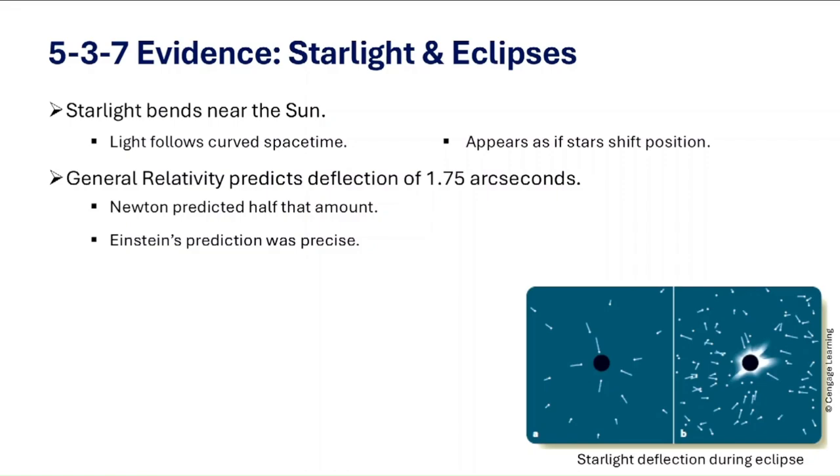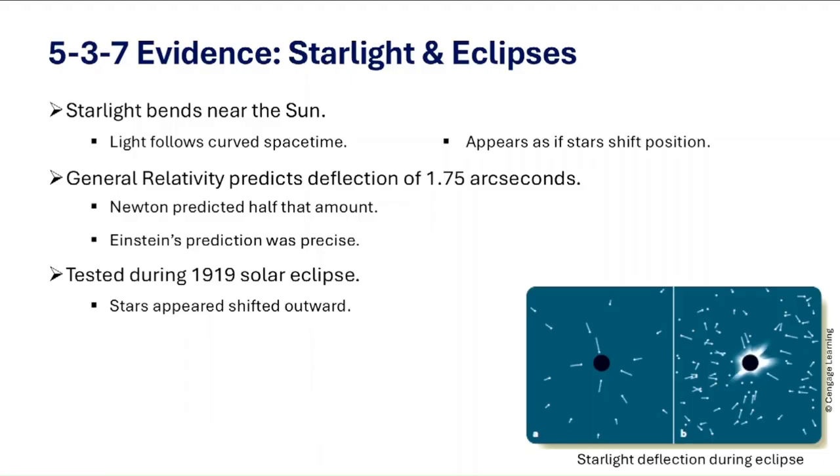Now in 1919, British astronomer Arthur Eddington led an expedition to photograph stars during a solar eclipse. And when the data came back, the stars near the Sun appeared shifted outward by exactly the amount Einstein predicted, 1.75 arc seconds.